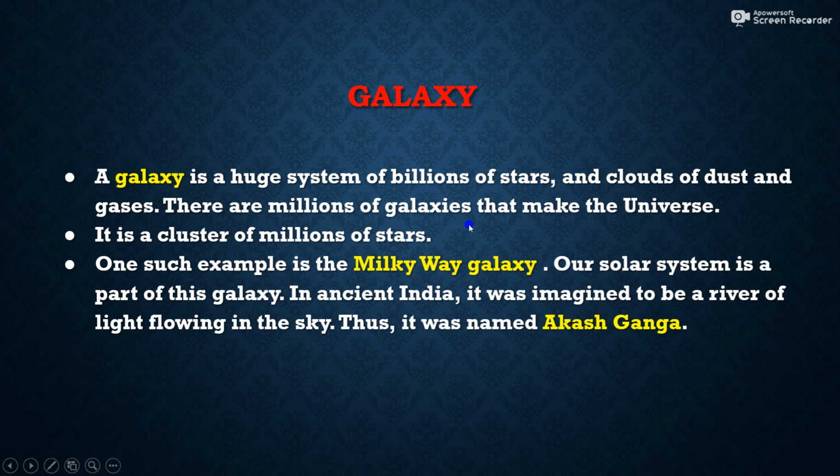There are millions of galaxies that make the universe. A galaxy is a cluster of millions of stars. Galaxy is nothing but a group of millions of stars. So we live on Earth. If you look above, you will find the sky, and above the sky there is what we call space, and